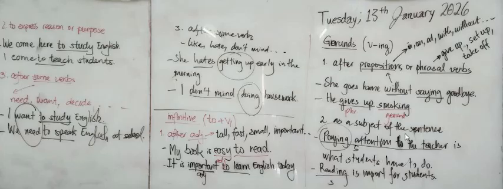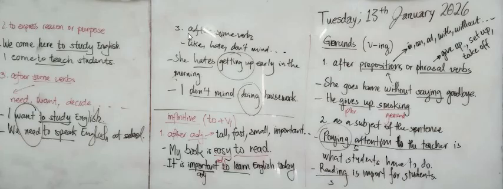Actually, there is one more usage. Gerund is not only used as the subject of the sentence, but also as the object of the sentence. Example: my happiness is getting up late. So my happiness is the subject, is is the verb, and getting up late, or getting up, is the object of the sentence, used after the verb is.